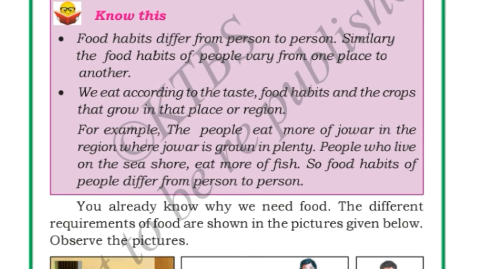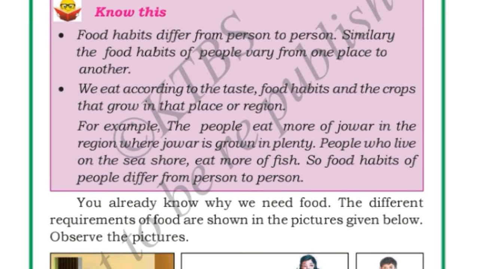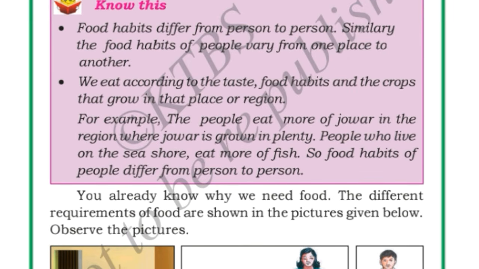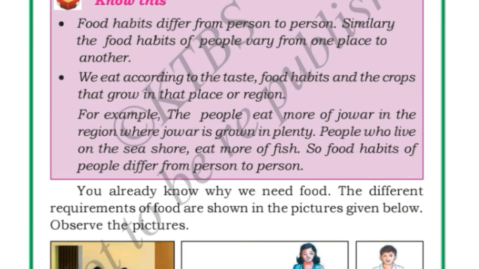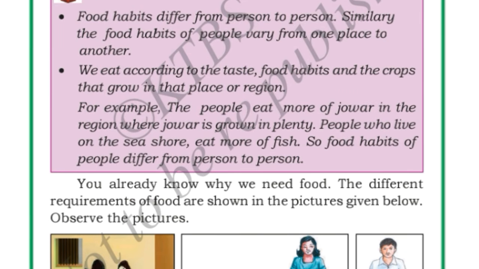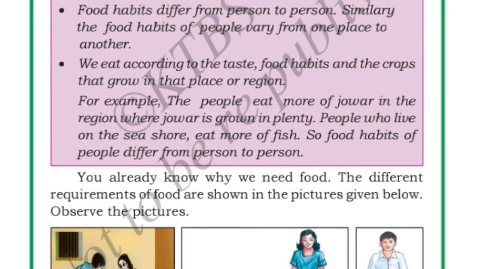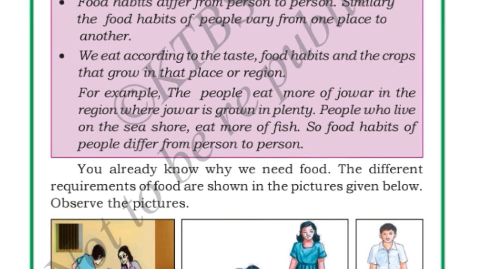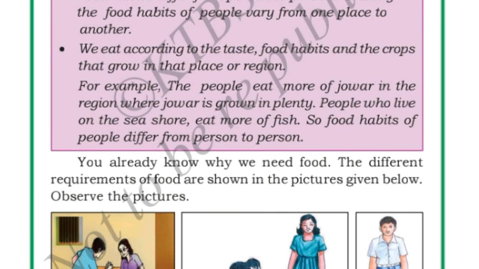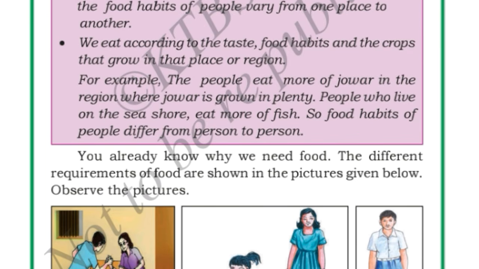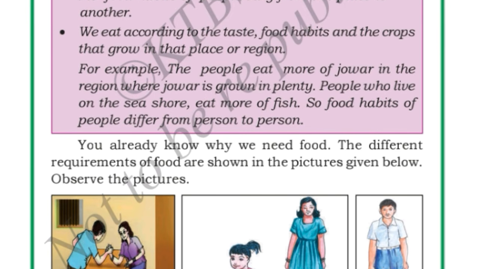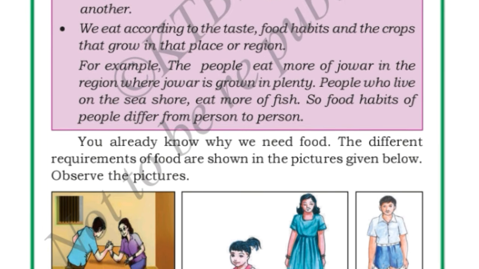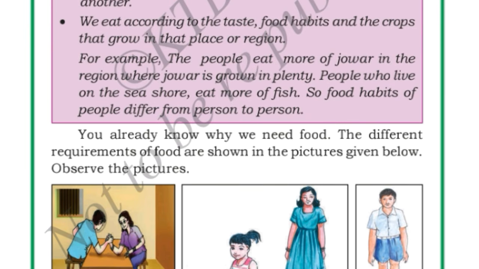Observe the pictures here. Here two people are playing, are fighting with each other, you can see here, and they are showing their energy. Next, here you can see a small baby has grown into a girl and a boy. Seeing this picture, we can get to know that we need food to get energy and to grow. As I told you, without food we cannot live, but also, instead of just living, we also need food for energy.